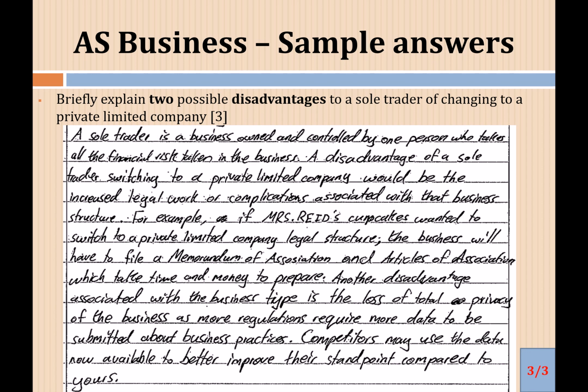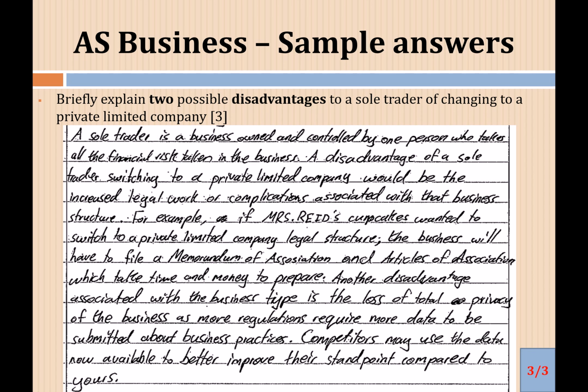Another disadvantage associated with the business type is the loss of total privacy of the business, as more regulation requires more data to be submitted about business practices. Competitors may use the data now available to better improve their standpoint compared to yours. So you can read this answer.